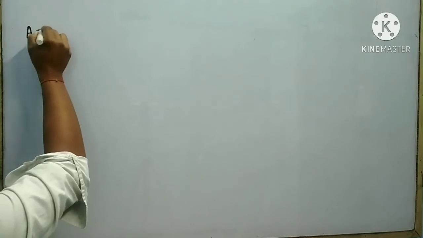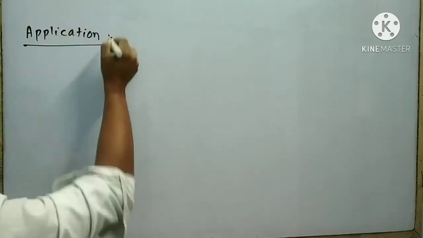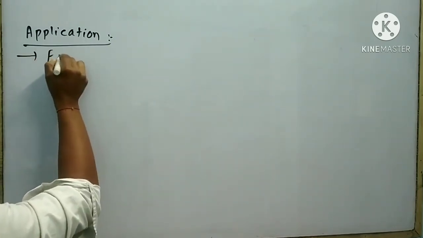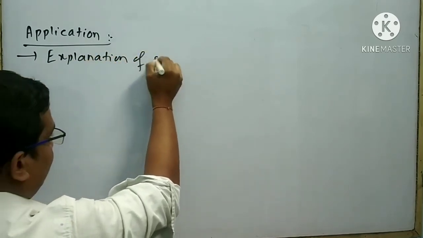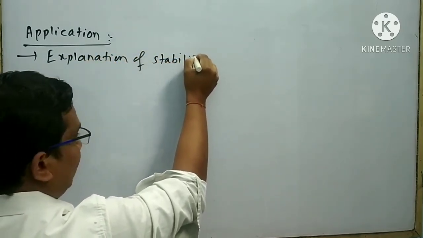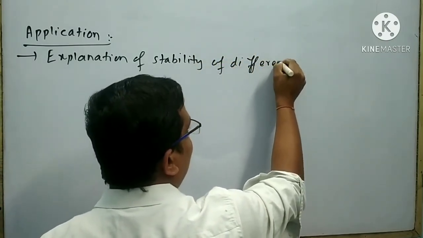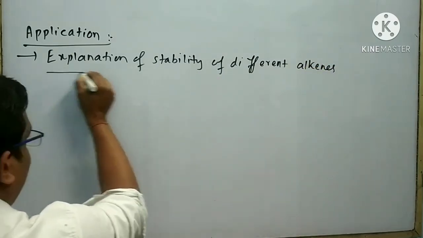Next I will explain the applications of hyperconjugation. First application, explanation of the stability of different alkenes. Take an example.